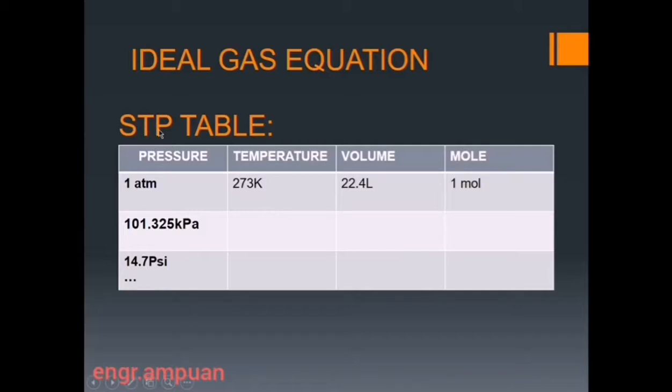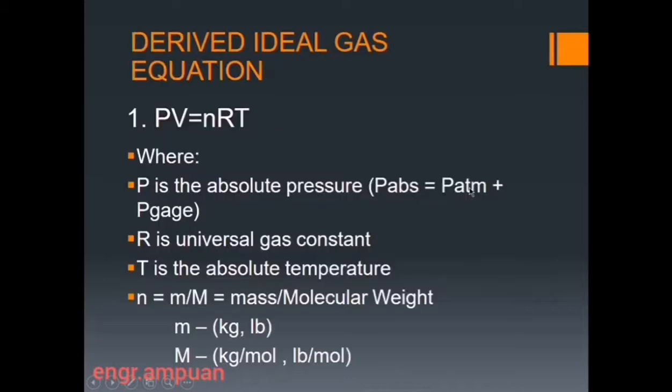STP is the standard temperature and pressure. Under pressure, STP equals 1 atm or 101.325 kilopascal or 14.7 psi and so on. Under temperature, it is equal to 273 kelvins, and volume is equal to 22.4 liters, and in mole, it is equal to 1 mole. So I have three derived ideal gas equations.